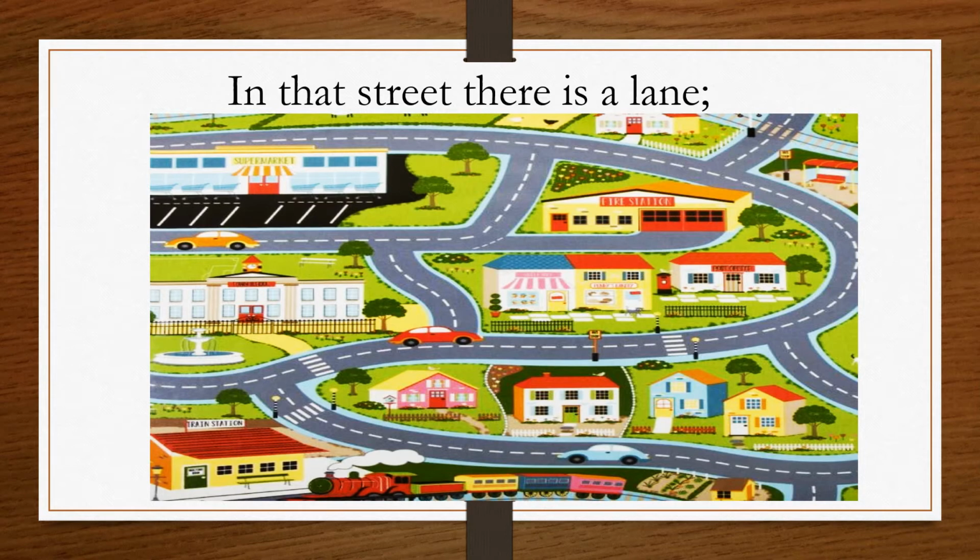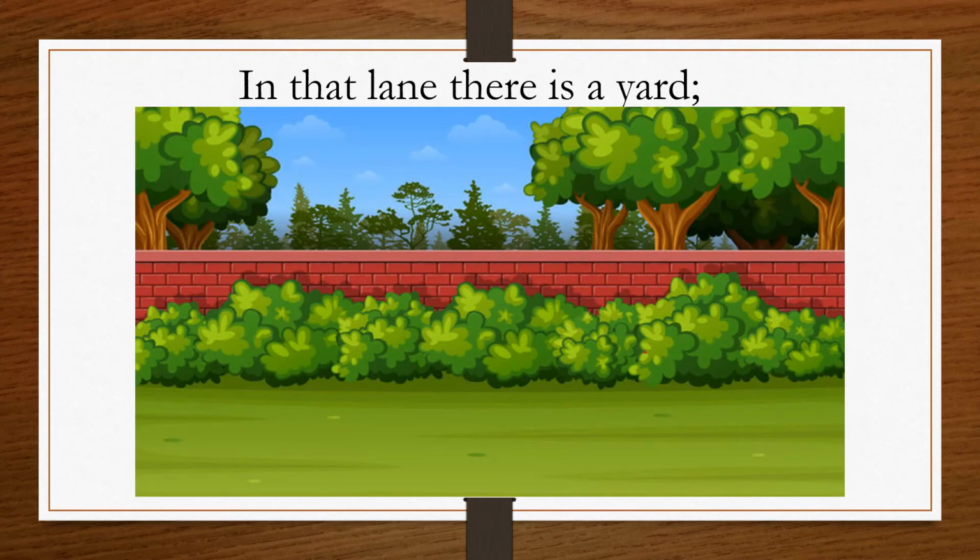Have you understood, student? In that lane there is a yard. In that lane there are so many yards and the lane is bigger than the yard. And what is a lane, students? A lane is a narrow road which is attached to a main road.